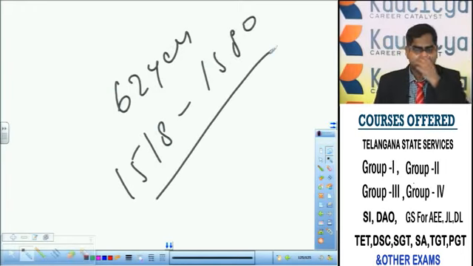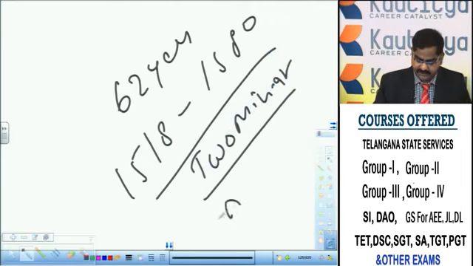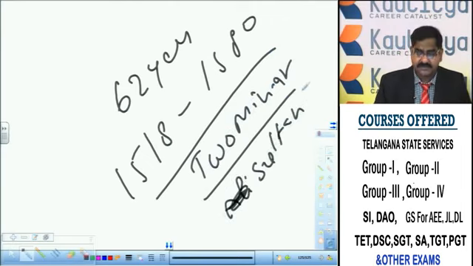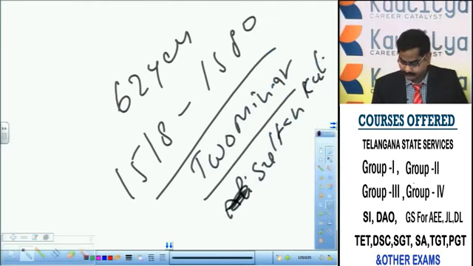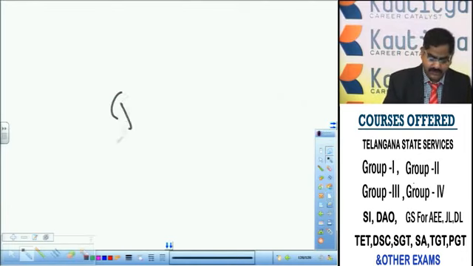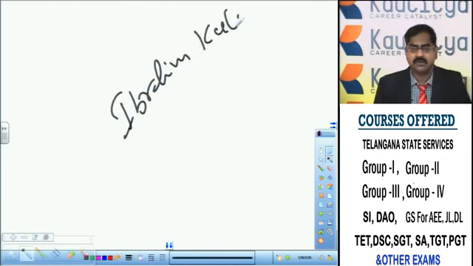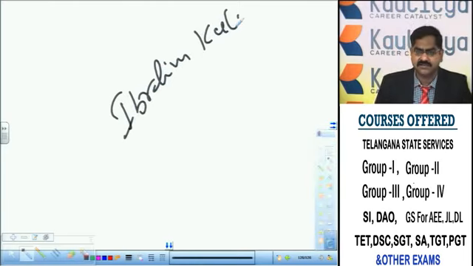And at Golconda Fort, two Minar Masjid is there. Two Minar Masjid construction started by Sultan Quli and was completed by Ibrahim Quli. Like that, Ibrahim Quli constructed Ibrahim Bagh, Pool Bagh, Ibrahim Patnam Tank, Langar House, Purana Pool, the first bridge over River Musi. We told all those things.